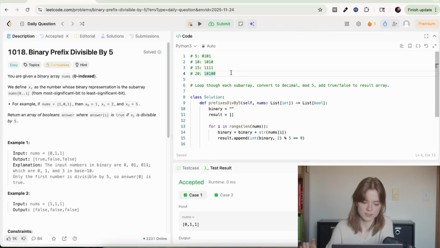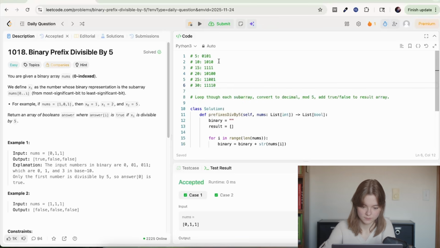When we talk about being divisible by 5 when we are a binary number, what does that actually look like? What are we seeing? 0, 1, 1, 0, 1, 1. 0, 0, 0, 1, 1, 0. Holy crap, man, this is difficult. This is supposed to be an easy question.